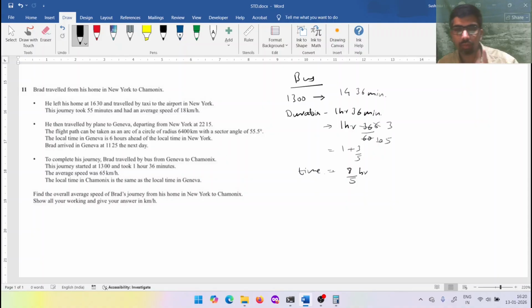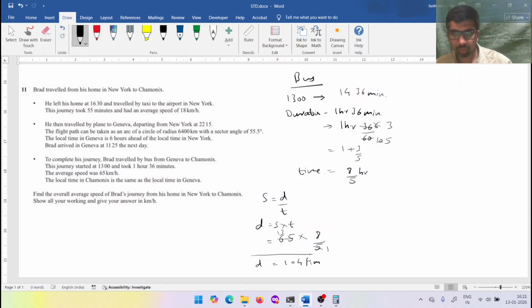You have to find the distance traveled by the bus in this time. Speed is distance upon time, so distance will be speed into time. The speed of the bus is 65 kilometers per hour and the time it took is 8 by 5. 5 ones are 5, 13s are 13, 13 eights are 104. Yes, so the bus traveled 104 kilometers.